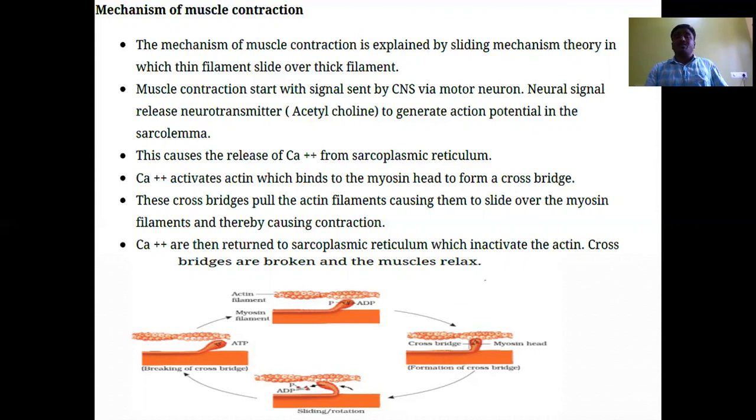By utilization of the energy produced by many cross bridge cycles, the muscle undergoes contraction, the sarcomere undergoes contraction. When myosin heads pull the actin filaments toward the center of the A band, the two Z lines are also brought closer because actin filaments are attached to the Z lines. When two Z lines are brought closer, that results in the shortening of the sarcomere, which we call muscle contraction.